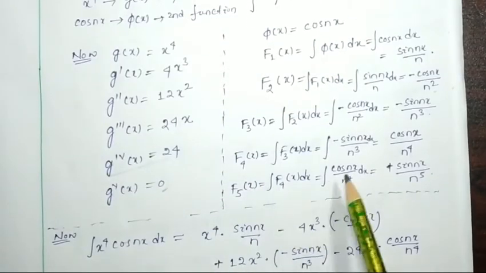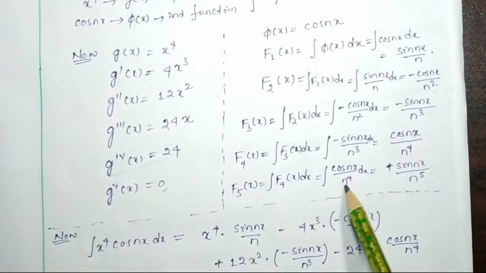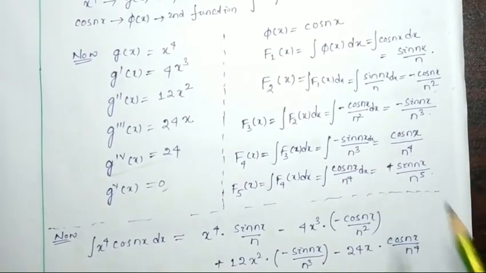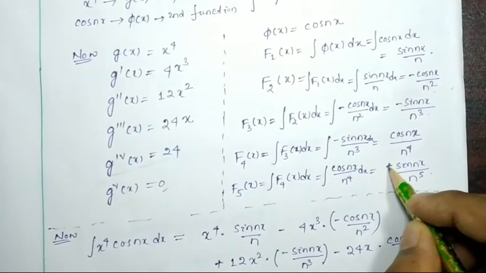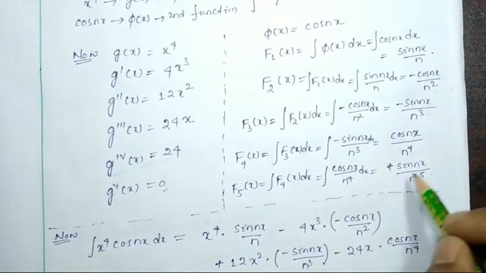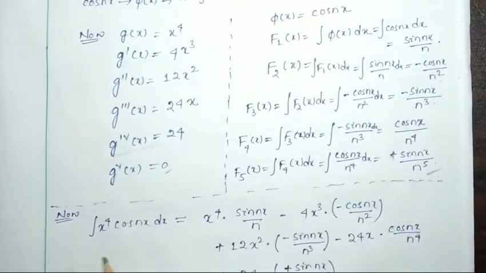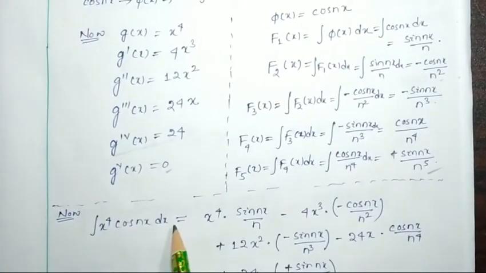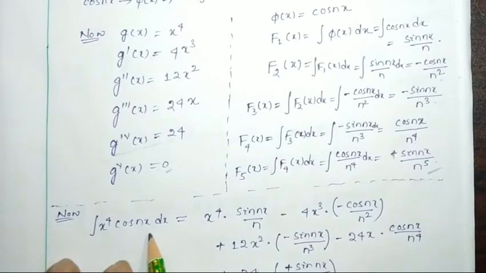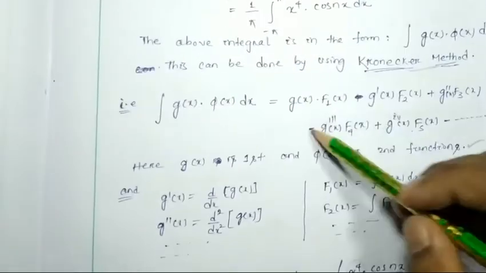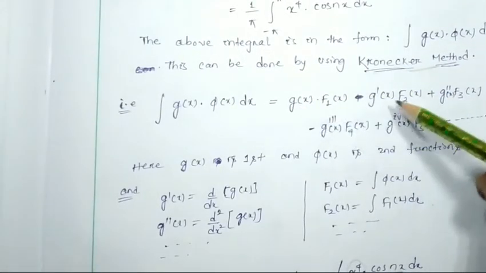f5(x) will be the integration of cos nx by n to the power 4 dx, which will be equal to plus, this is the plus sign, sin nx by n to the power 5. Now x to the power 4 cos nx will be written in this form, that is g(x) f1(x), g'(x), like this.